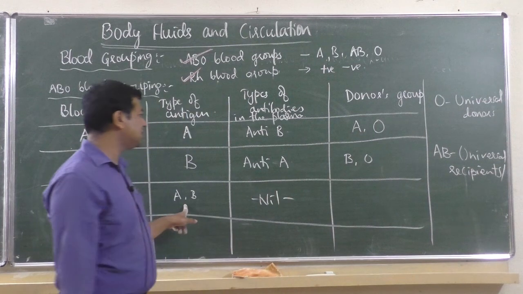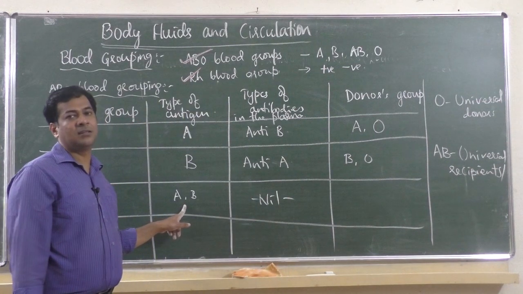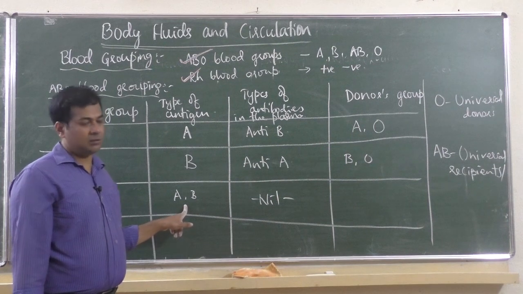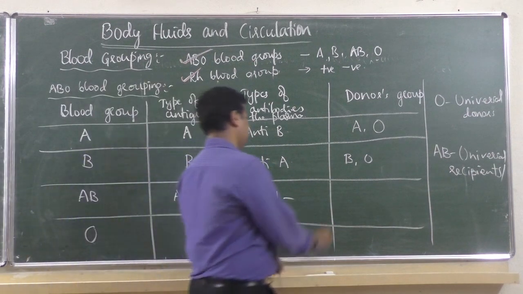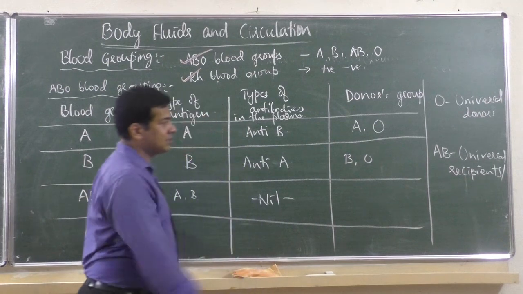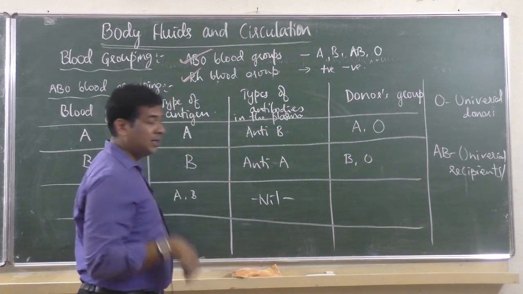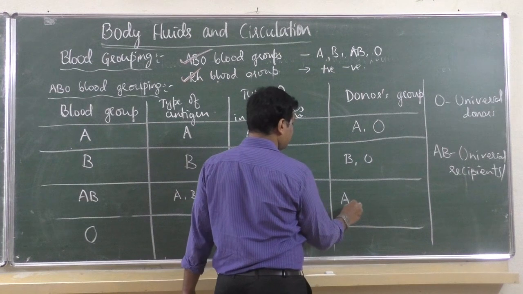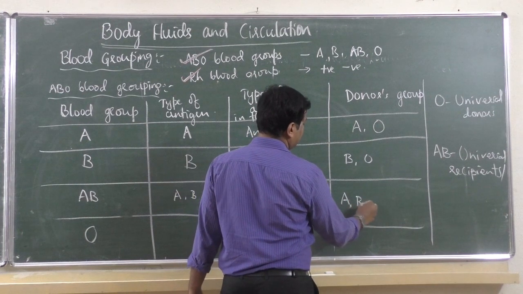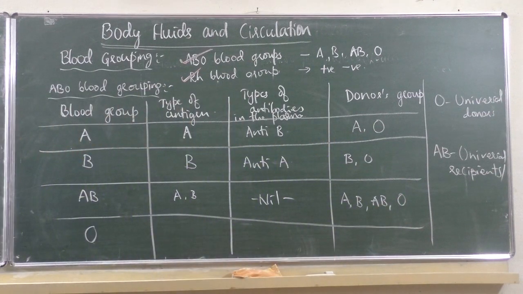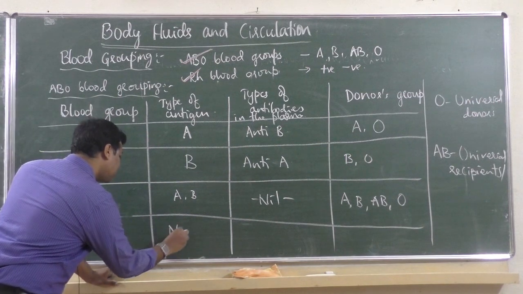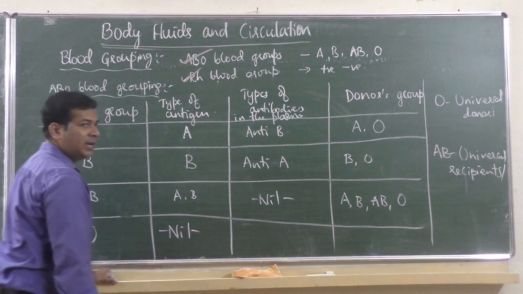So AB blood group person can receive blood from A, B, AB and O, all four. And last, O blood group: antigen present is nil, no A, no B.